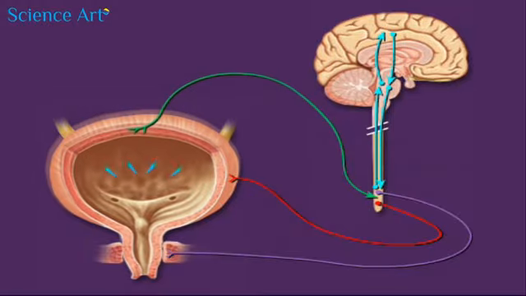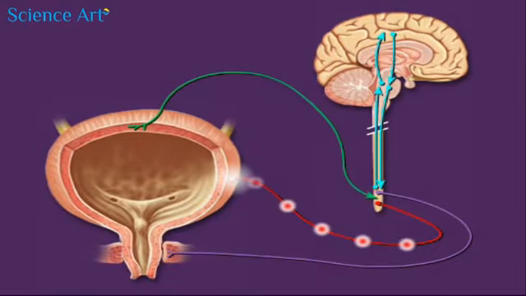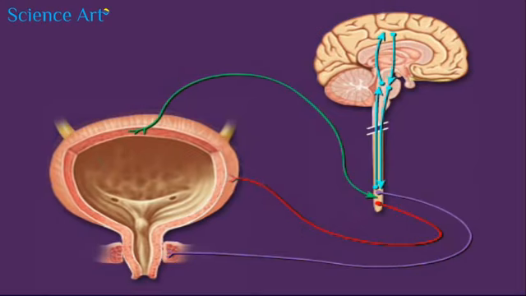When the urinary bladder becomes stretched, there is an increase in the frequency of action potentials carried from the bladder wall to the sacral region of the spinal cord. In response, parasympathetic neurons from the spinal cord to the bladder are activated, and this causes the smooth muscle on the bladder wall to contract.